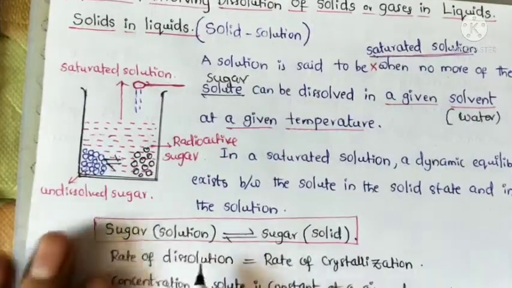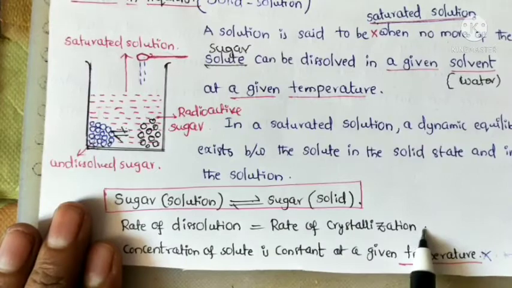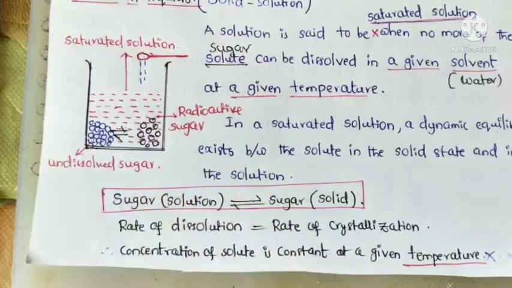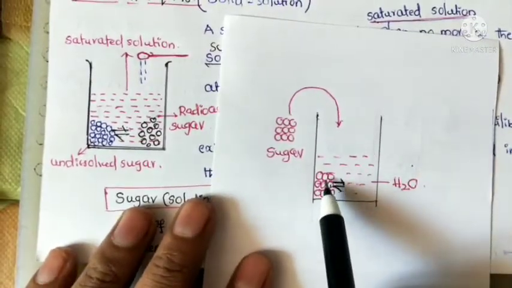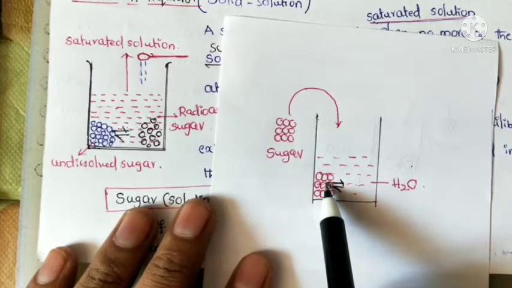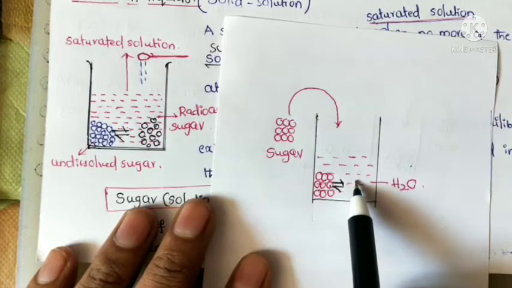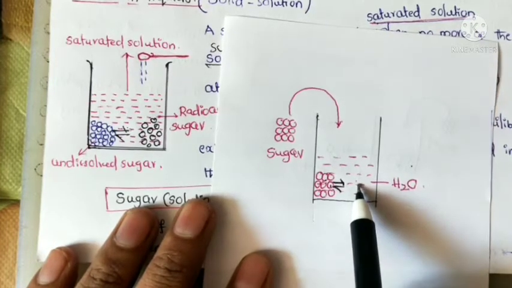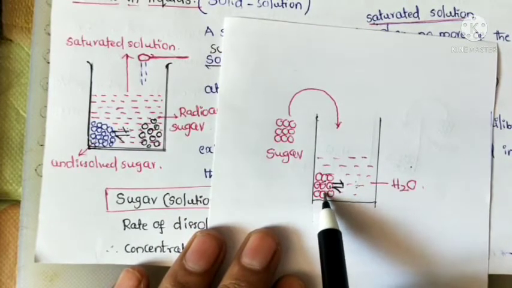The number of sugar particles in the solid state entering the solution equals the number of sugar particles in solution separating out to the solid state.